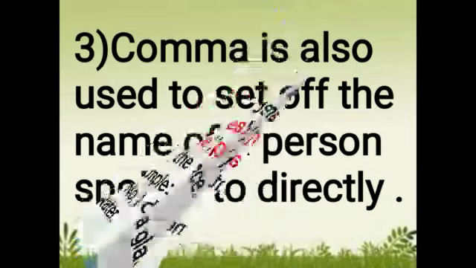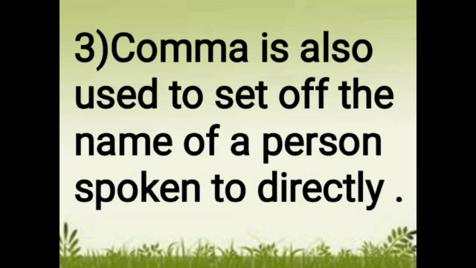Third rule, a comma is also used to set off the name of a person spoken to directly. This means that when two or more people are speaking to each other and one is addressing the others, we place a comma before or after the name of the person who is being addressed.